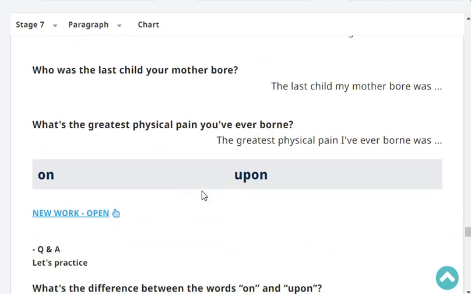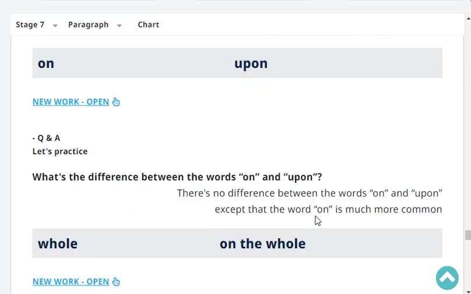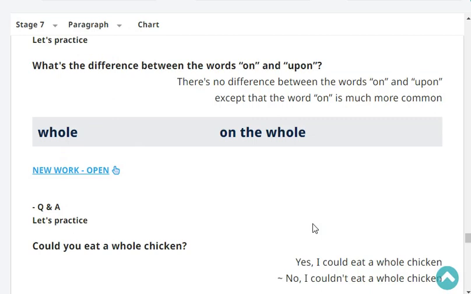What's the greatest physical pain you've ever borne? The greatest physical pain I've ever borne was labor pain, giving birth. Very good. That's very painful. Very good. Okay. What's the difference between the words on and upon?